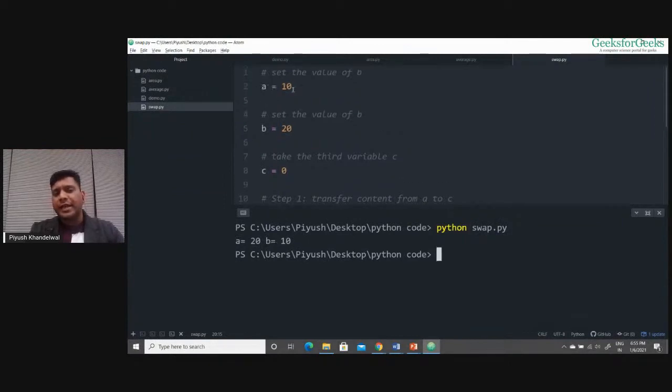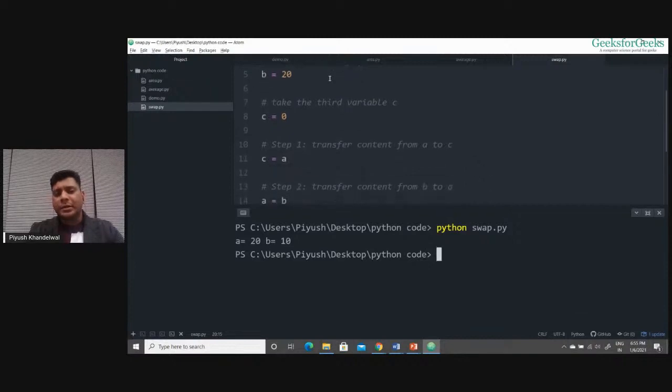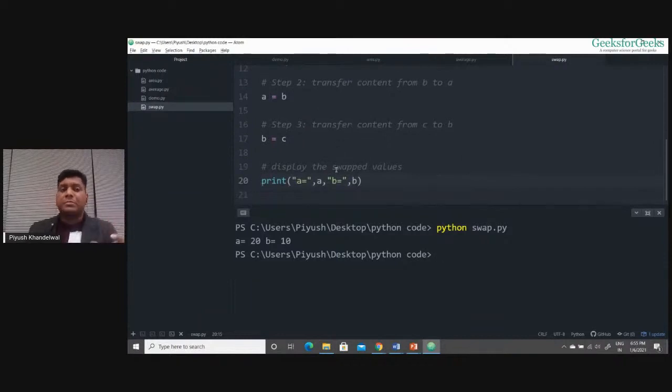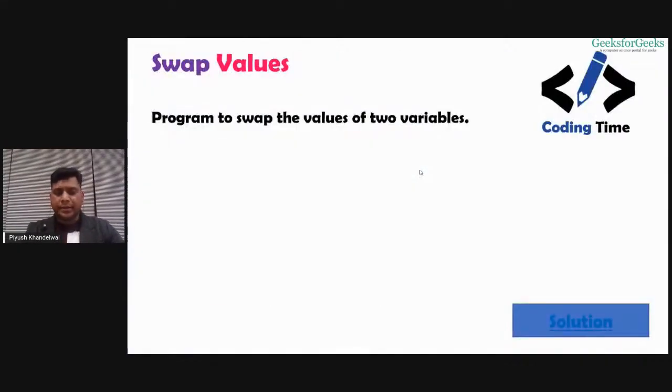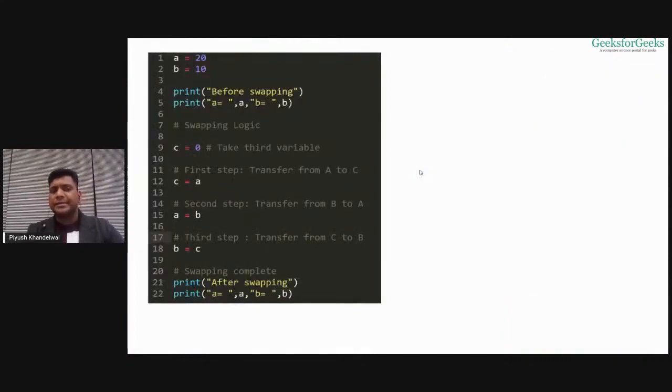Initially you see a was 10 and b was 20. When I took the third variable, I swapped the contents of these two with the help of these three steps, the same way I swapped the contents of the glasses. After that, when I printed the values of a and b, it is giving me 20 and 10, the swapped values. The value of a is 20 and the value of b is 10. So the same logic worked over here also. The swapping of the contents of the glasses, the same logic worked with the variables as well. Got this? Okay. So our code looks something like this.